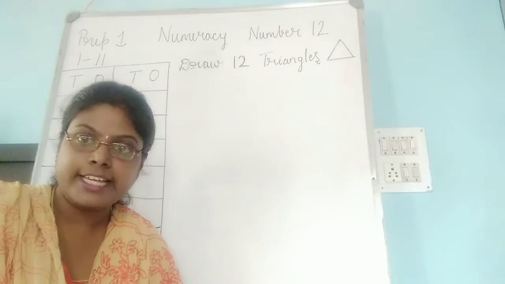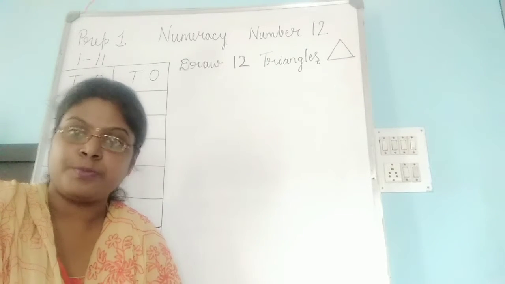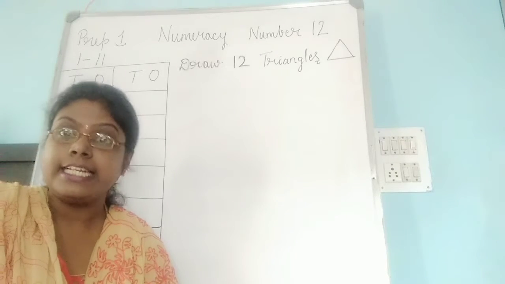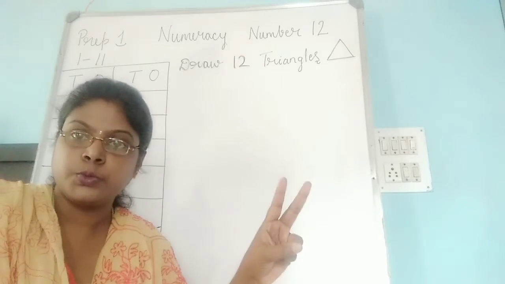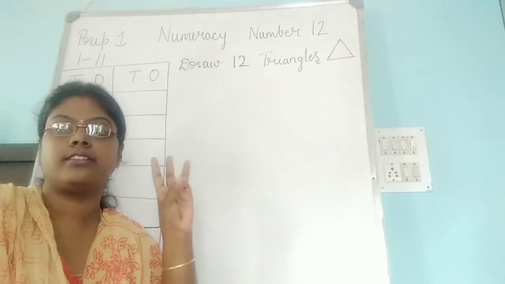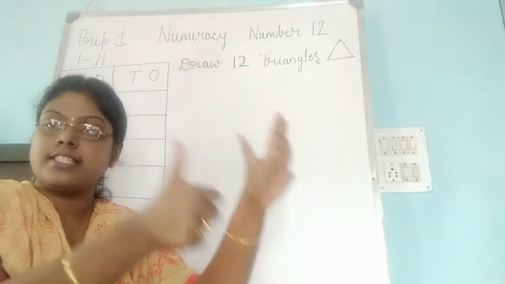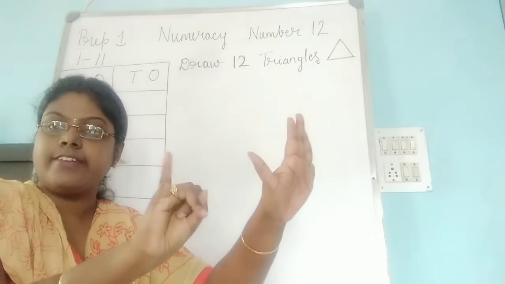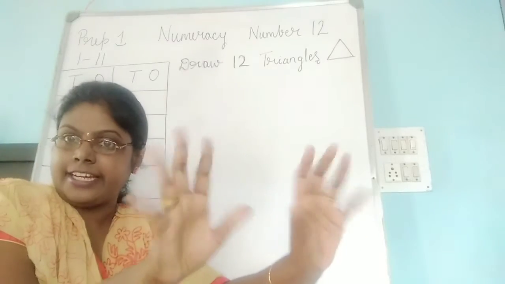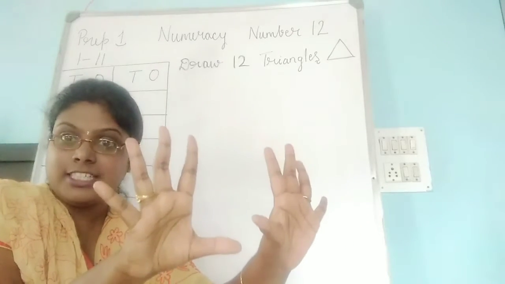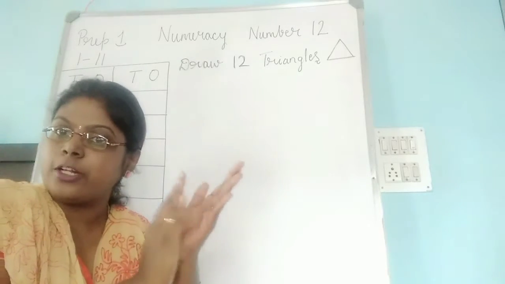Shall we count 1 to 10? You all small children know 1 to 10, right? You wrote in the exam also. I was very happy to see your paper. Okay, let's start counting. You can count after me. 1, 2, 3, 4, 5, 6, 7, 8, 9, 10. So many numbers you have learnt, counting up to 10, and you have written in the exam also. So clap for all the children.